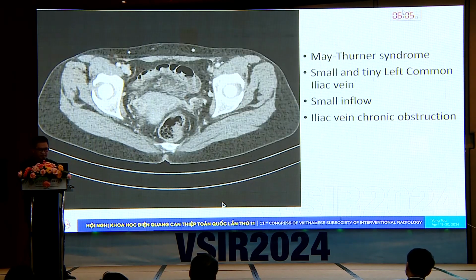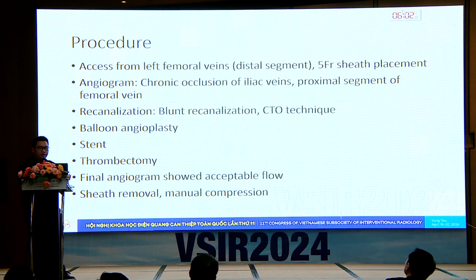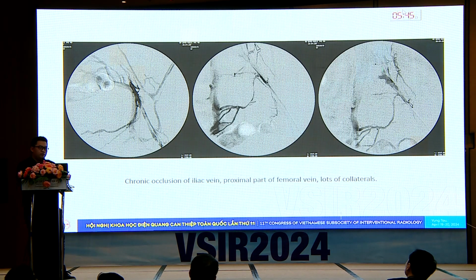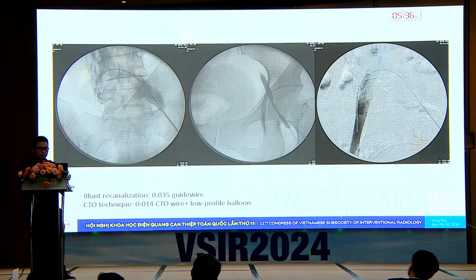Quite fast, right? For the procedure, we went from the left femoral vein, did some angiography, and revealed chronic occlusion of the iliac veins and the proximal segment of the femoral veins. We performed recanalization, balloon angioplasty, stenting, and thrombectomy. This is the initial venography, showing chronic occlusion of the iliac vein and the proximal part of the femoral vein, with loss of collaterals. We used the 035 guide wire for blunt recanalization, just punching through the obstruction. It failed, so we switched to the CTO technique, using the 014 and 018 guide wires.